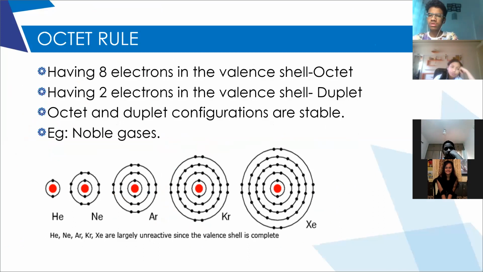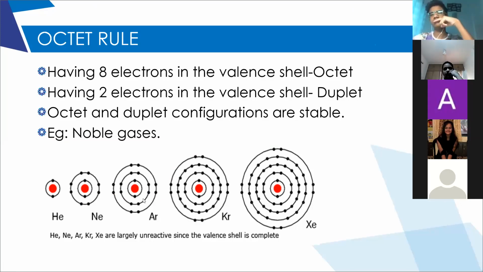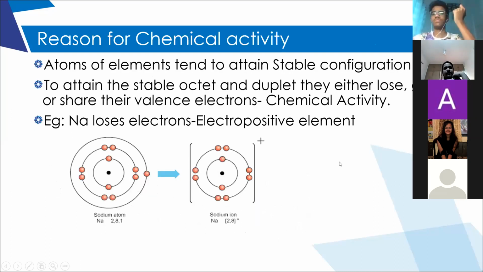We have discussed the stability of an atom based upon the octet and duplet rule. Having 8 electrons in the valence shell is the octet state, which gives stability to the atom. All other atoms tend to either lose or gain electrons to attain stability, which is called chemical activity.